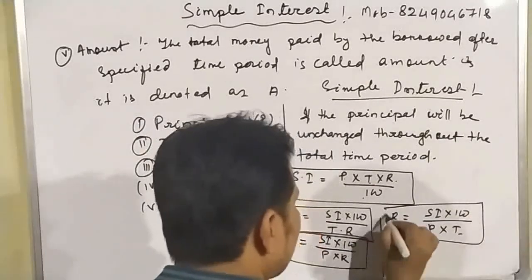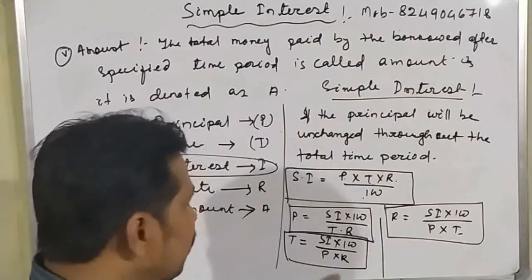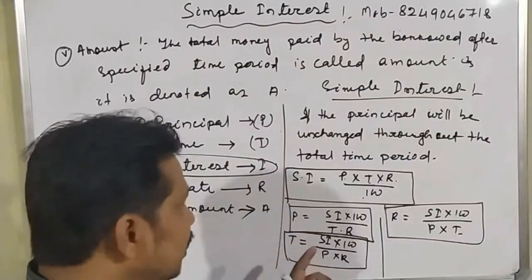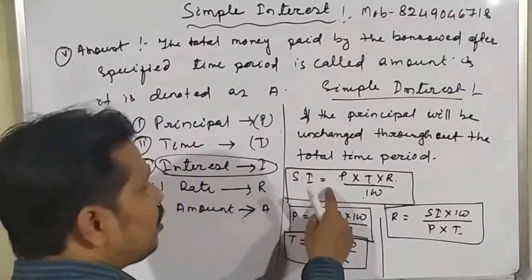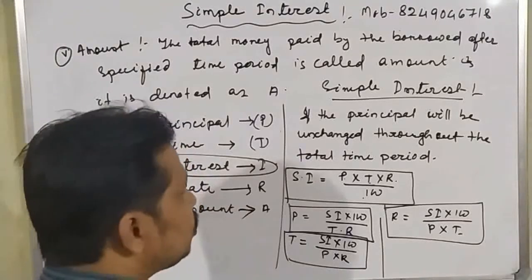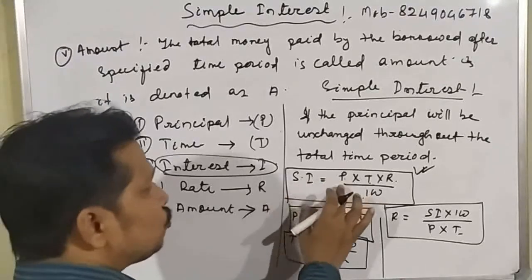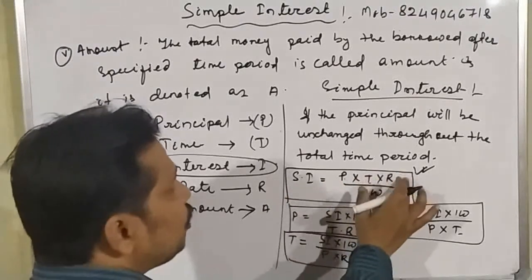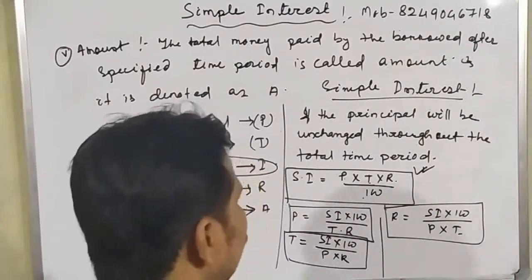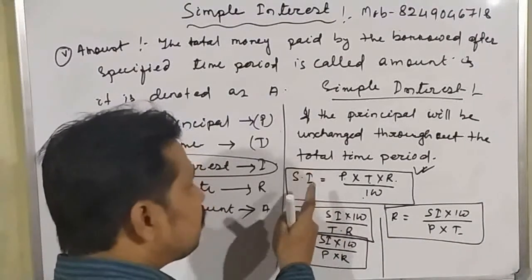So these are very important things. If you remember all these formulas, then it will be very good for you. And if you can't learn all these formulas, then at least remember this formula, because this one is very important, and from this one we can find out another three. Okay, student? First, remember this formula. What is that? The simple interest is equal to principal into time into rate divided by 100. So this is only one formula from which we can find out another three formulas. If you can't remember all those formulas, remember this one only.